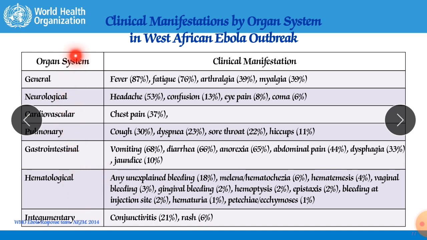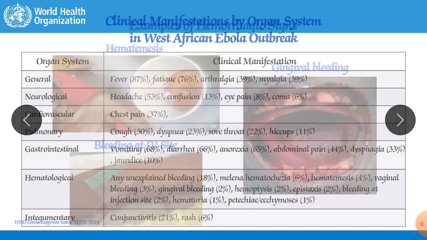Means here you can see it will occupy almost all the systems: cardiovascular, pulmonary, neurological, GIT, hematological, integumentary, all systems it will cover. That's why it was a very dangerous disease.